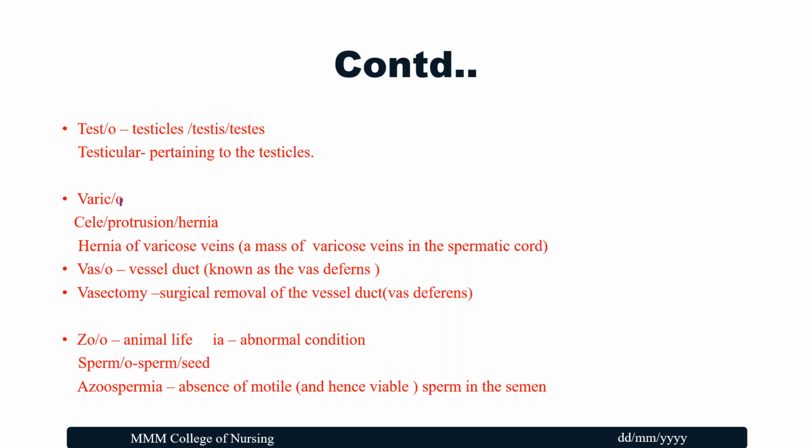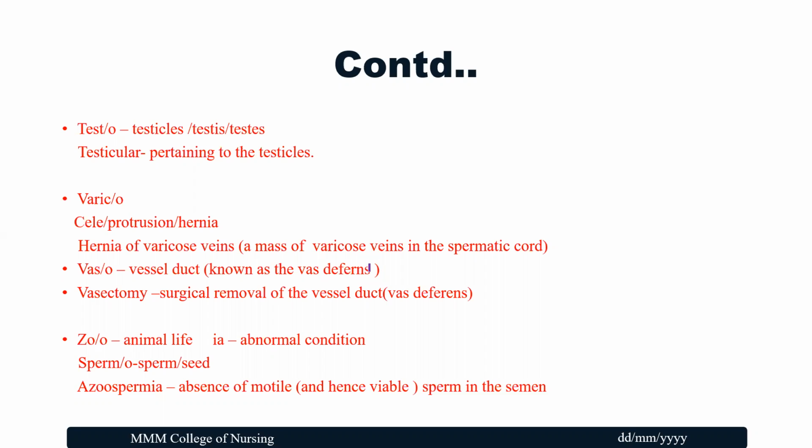Varico, or varicocele. Varico plus cele gives varicocele. That is nothing but the protrusion or hernia, a hernia of the varicose veins, a mass of varicose veins in the spermatic cord. Inside the spermatic cord, there will be a mass of varicose veins seen.